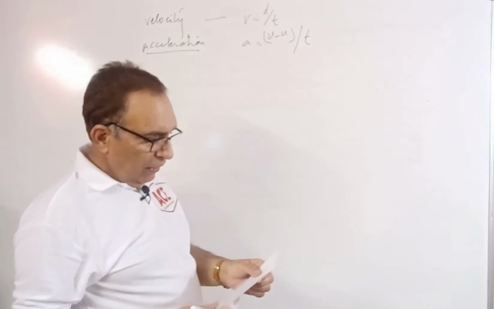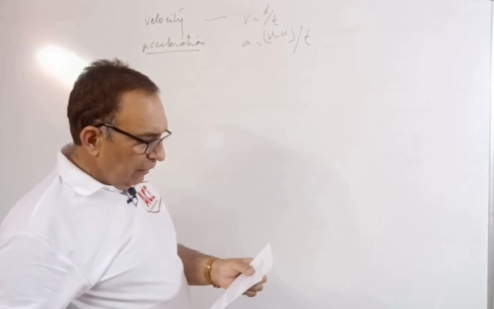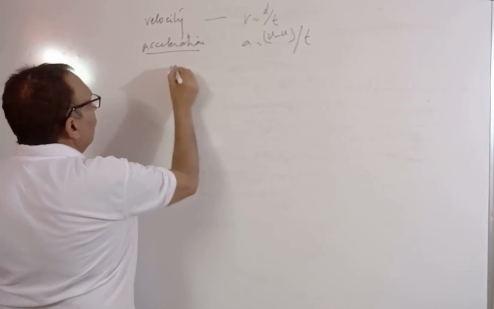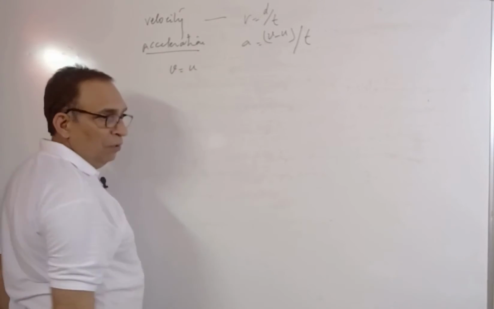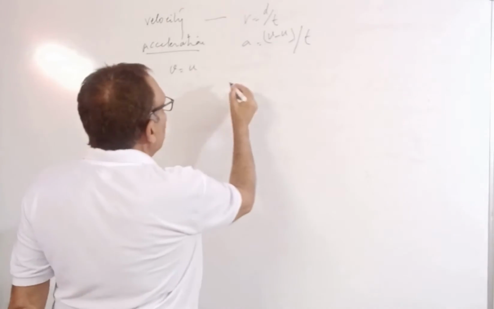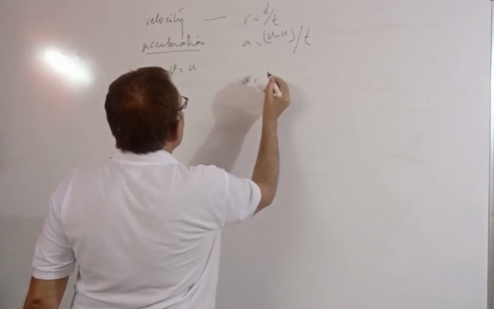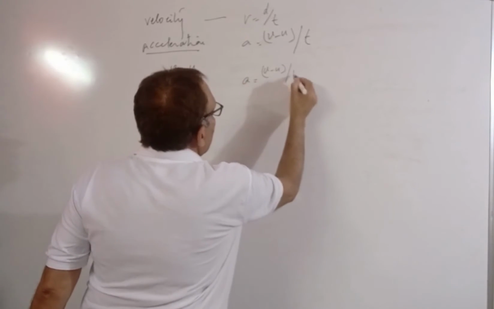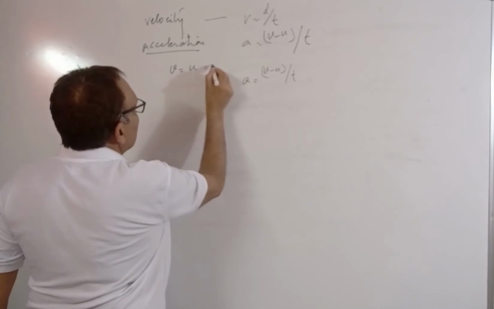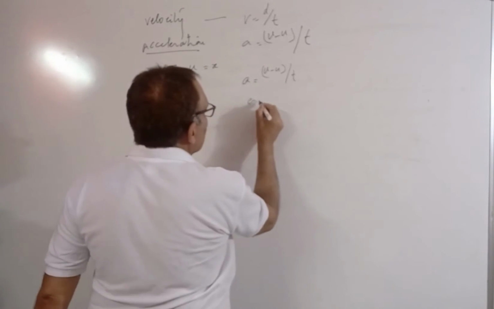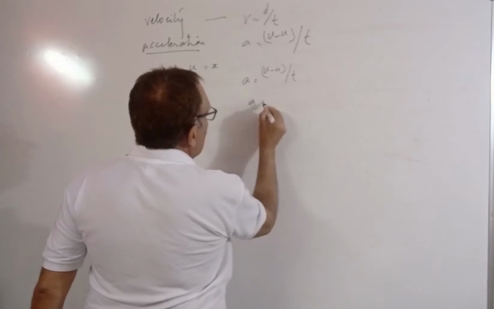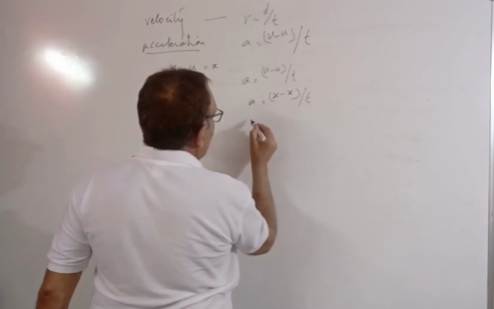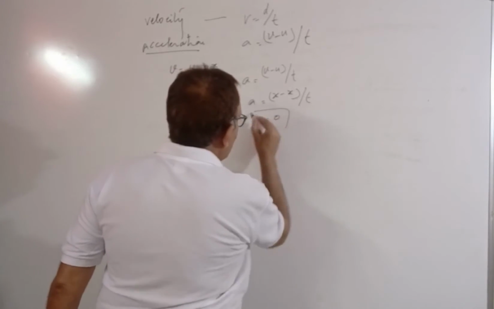But it says uniform velocity. When the velocity is uniform, V is equal to U. Both are equal, then what will be A in this case? A will be equal to V minus U divided by T. Let me say it is equal to X. So I can write A is equal to X minus X over T, and that is equal to 0.